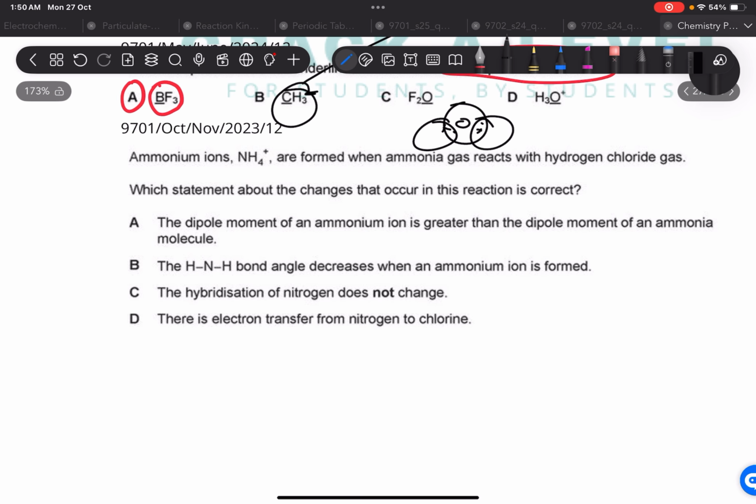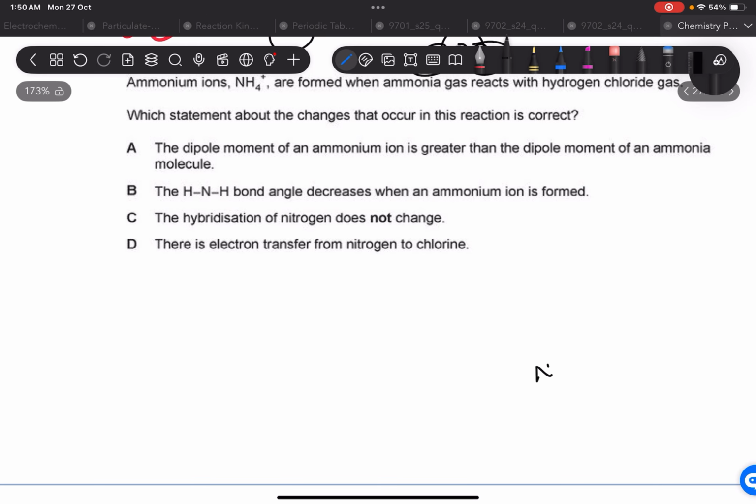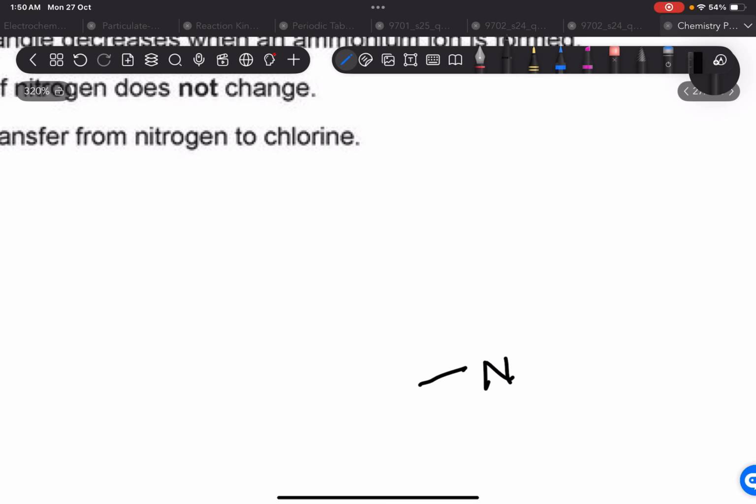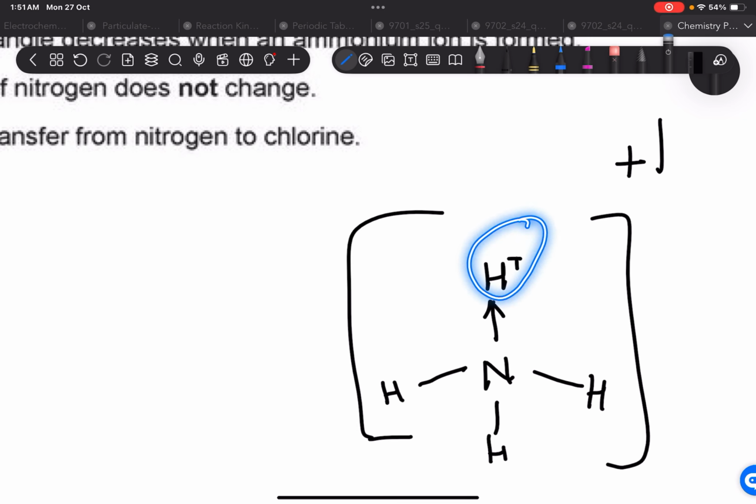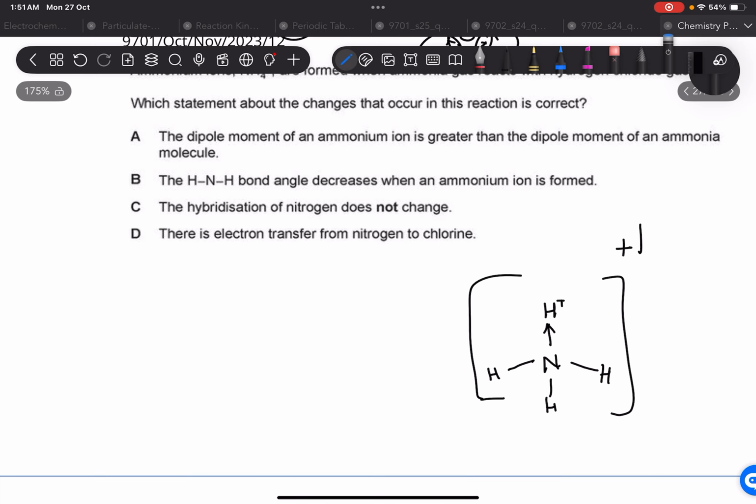Ammonium ion, NH4 plus, there's going to be a dative bond. How is it made? Just check out. You have this N, you have H, H, and H, and one dative bond made with this H plus. This entire thing has a +1 charge on it because this hydrogen has one less electron. It only had one electron, which was unfortunately taken away by some other atom, and now it has no electrons.